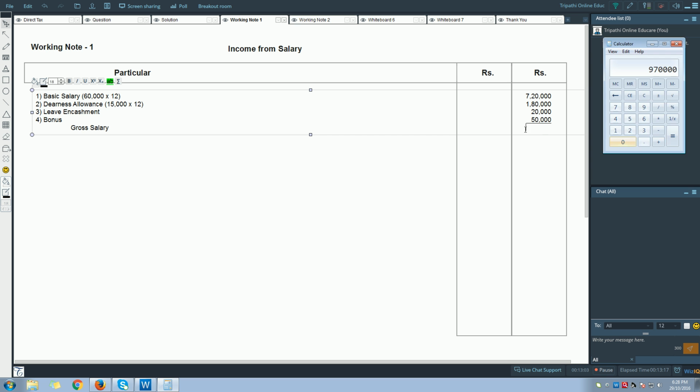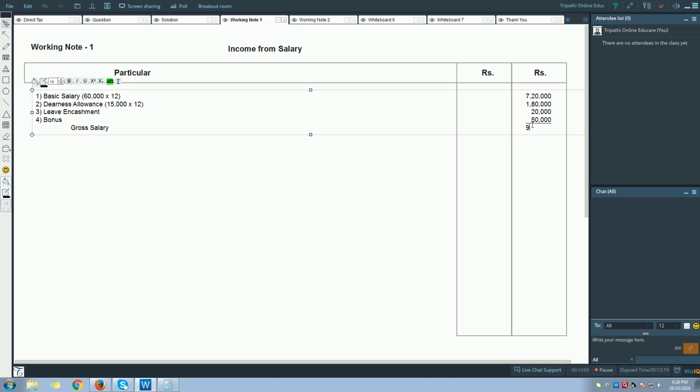Let's see what will be the amount of gross salary. 7,20,000 plus 1,80,000 plus 20,000 plus 50,000 is equal to 9,70,000. So let us record 9,70,000 as our gross salary.